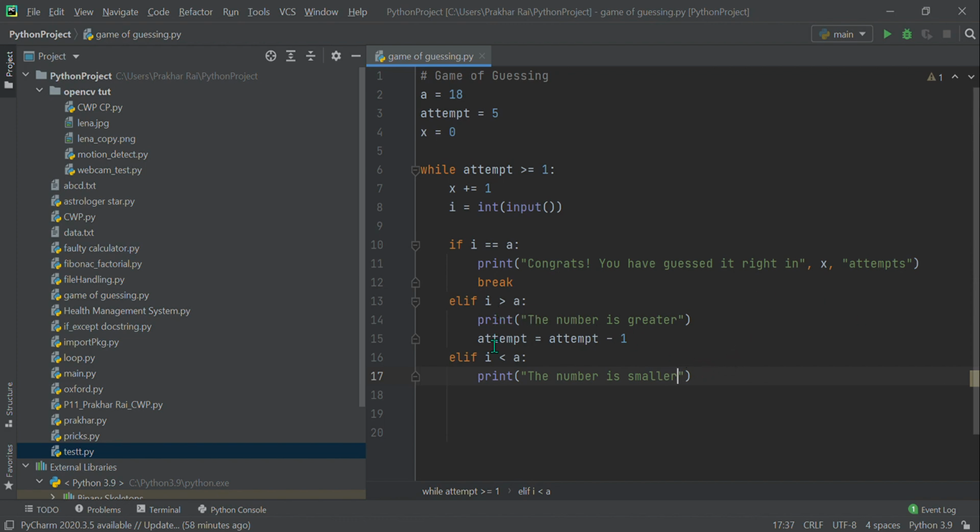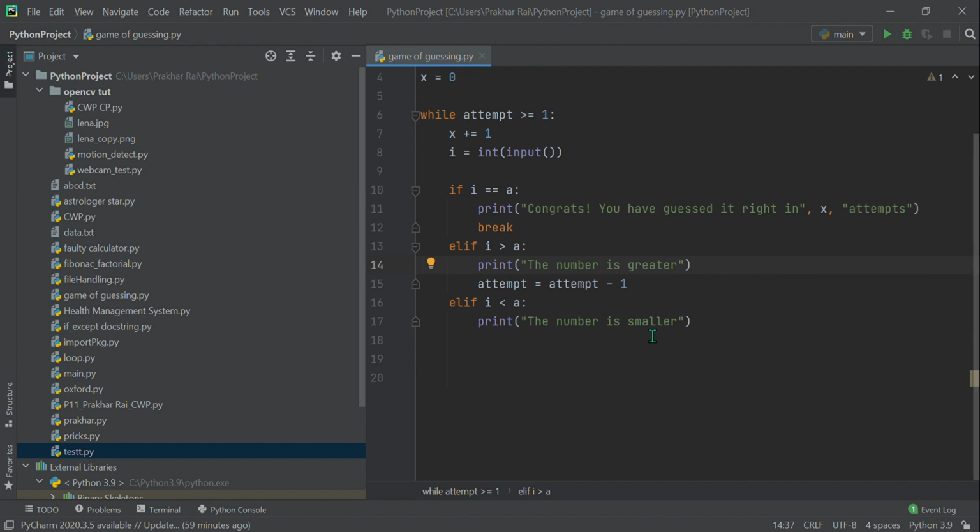It means here the value of I is smaller than the value you have to guess. And here, as I is greater than a, it prints the number is greater, meaning the user will think, okay, I guessed a bit greater, now I have to decrease the number in the next attempt.